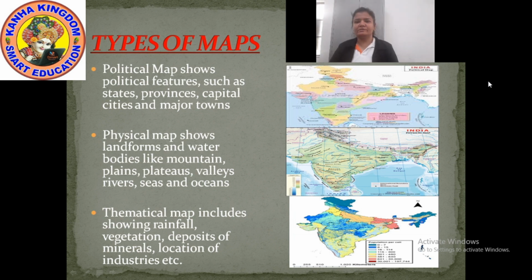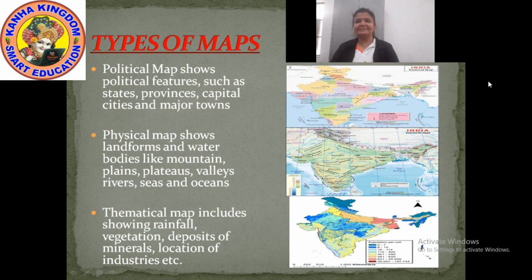Now note down one point in your notebook. Name 5 oceans, 5 rivers and 5 mountains, and try to locate them on the map. Take a physical map and try to locate them. Okay?